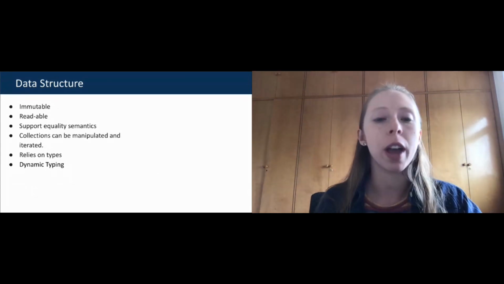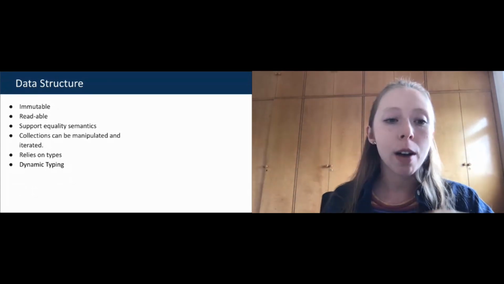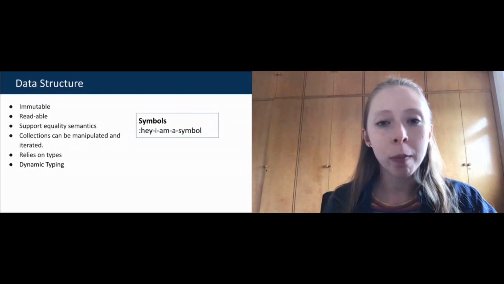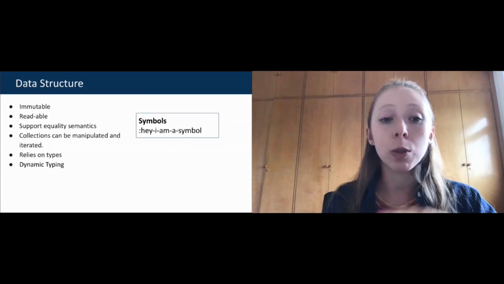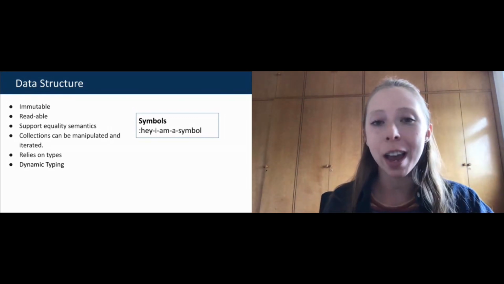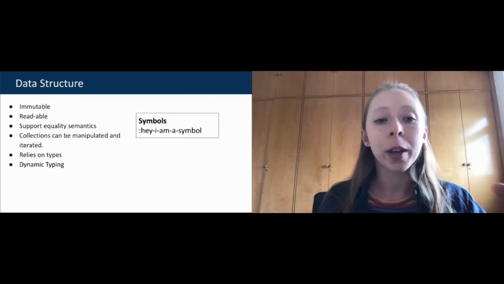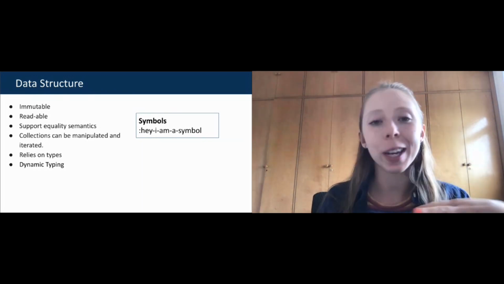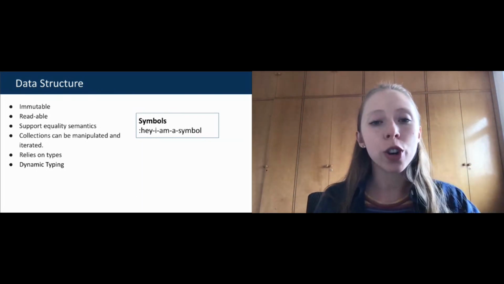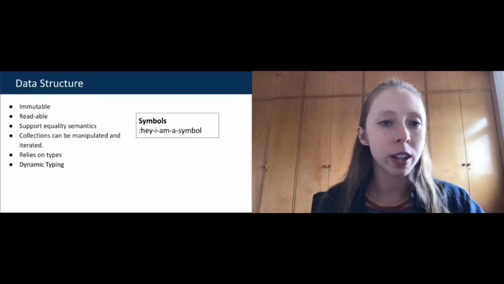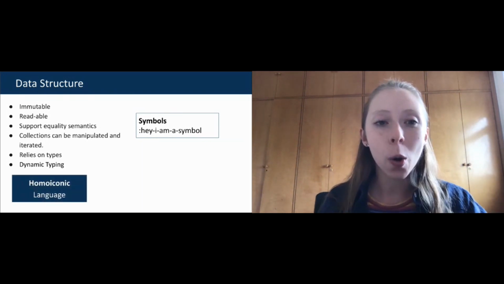Clojure relies on types and has a huge number of data types. So similar to Java, we have strings, we have numbers, we have lists, we have symbols, which are not so used in other programming languages, but in Clojure it's highly used and is represented by a colon and a name. For example, here I have a colon, hey, I am a keyword. This is quite used as a key in a map, and also as an enum. And so this is highly used since day one. And also, Clojure has dynamic typing, so it does not verify types during compilation. It only does at runtime.